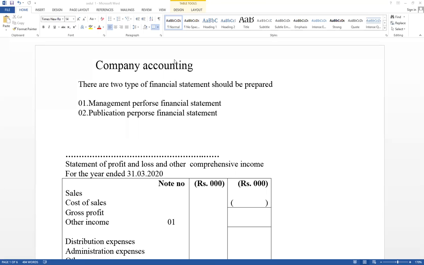Right. When we are going to prepare financial statements of the company, there are 2 types of financial statements we have to prepare. First one, management purpose financial statement, and publication purpose financial statement. Under the A-level paper, they don't ask management purpose financial statement.